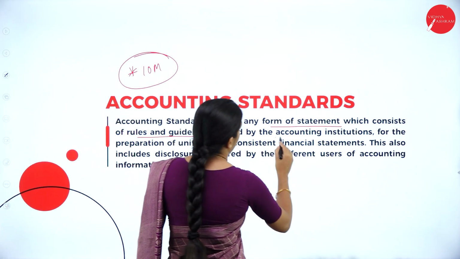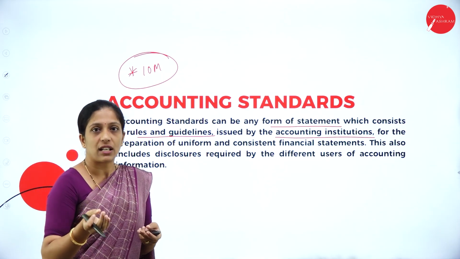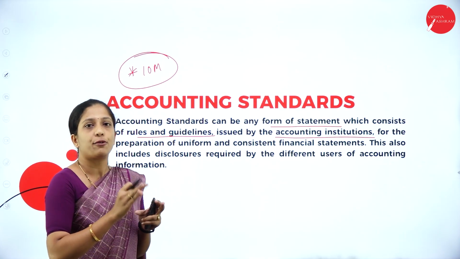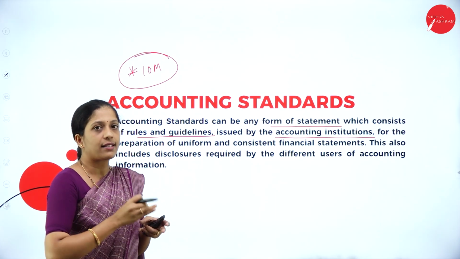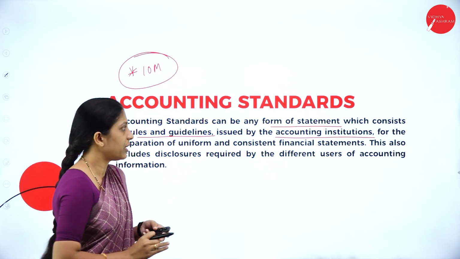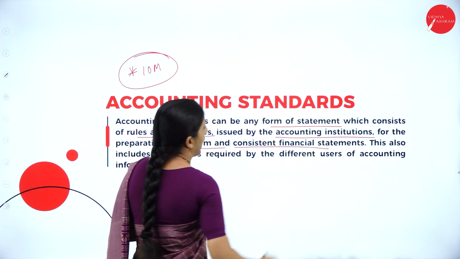So, there are certain accounting institutions or organizations and prominent accountants who have come together and framed standard rules and guidelines, which is called accounting standard, and it has to be followed while maintaining the books of accounts for the preparation of uniform and consistent financial statements.